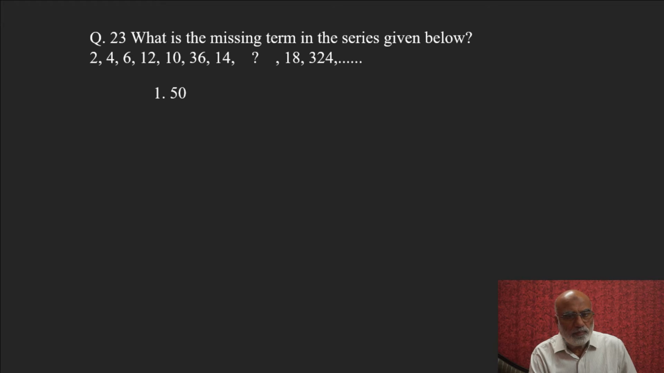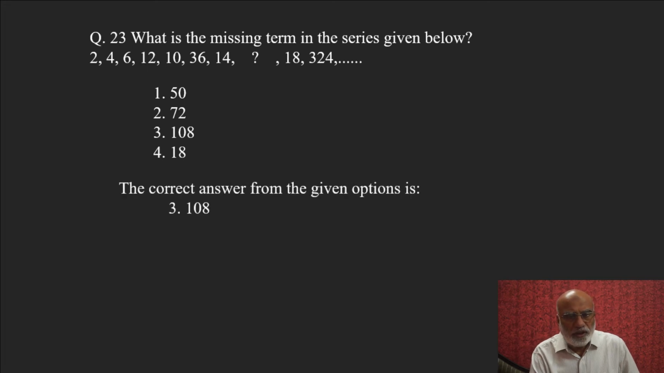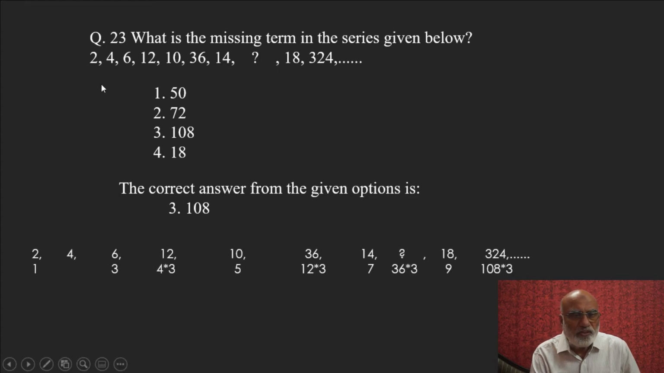However, the options given are: the missing term is 50 or 72 or 108 or 18. The correct answer is 108. How we have arrived at 108 can be justified by looking at the series given to us. 2, 4, 6, 12, 10, 36, 14, question mark, 18 and 324. Observe the pattern. As I said, 2, 4, 6, they appear to be the elements from the table of 2. However, if you observe the element 10, it is 2 fives.